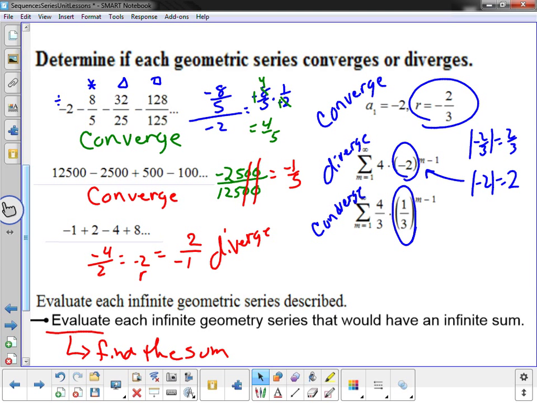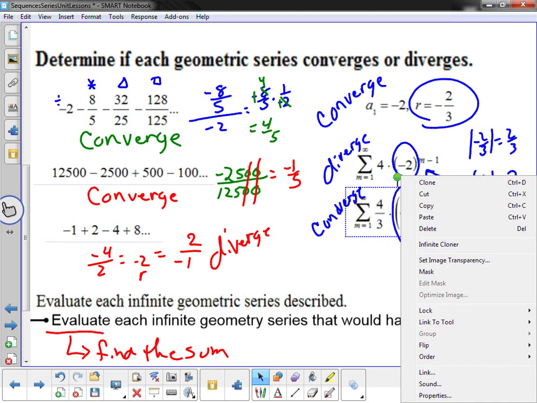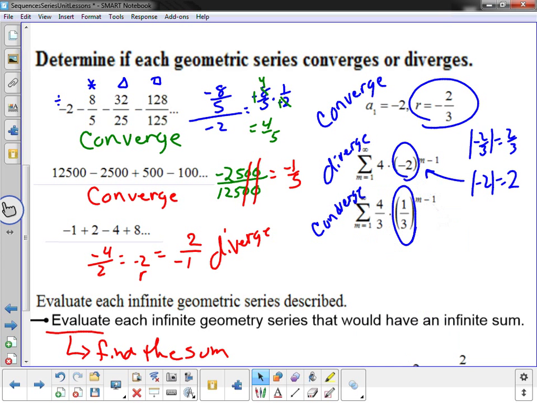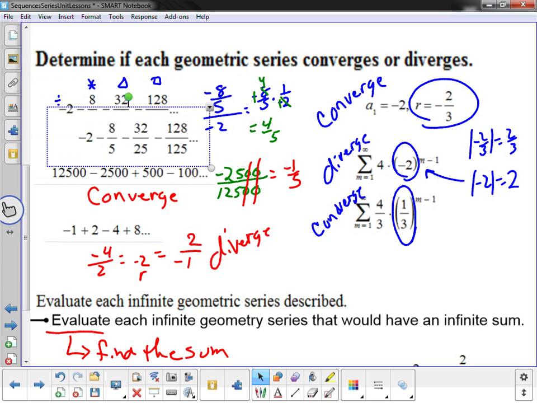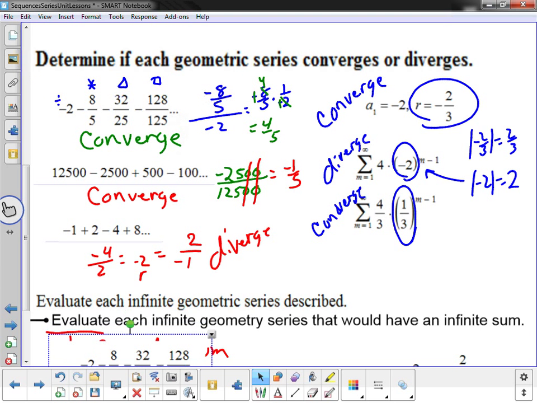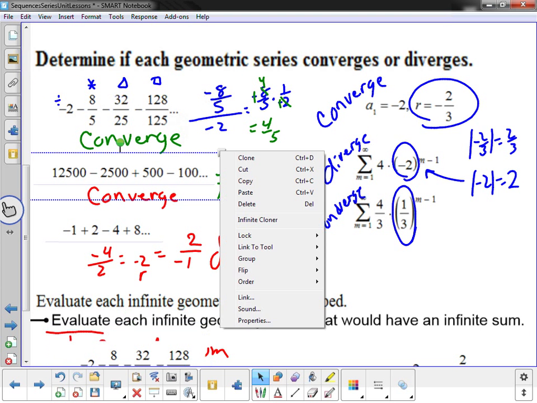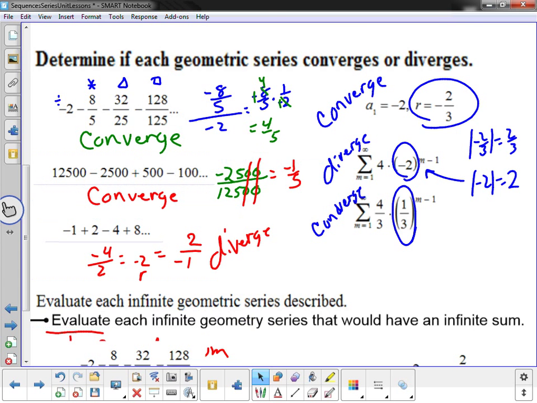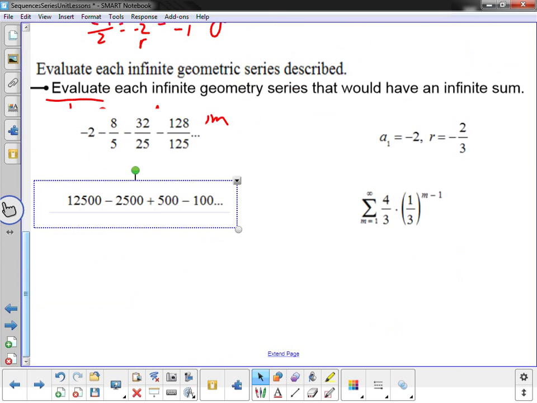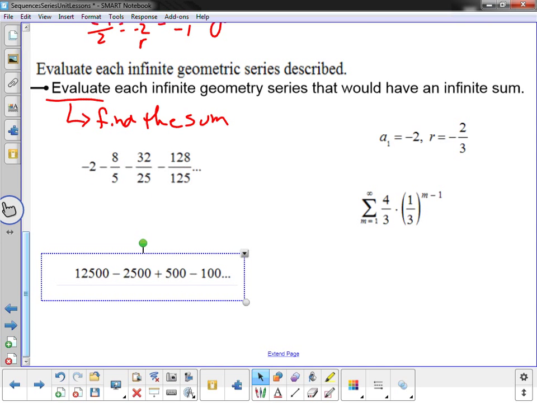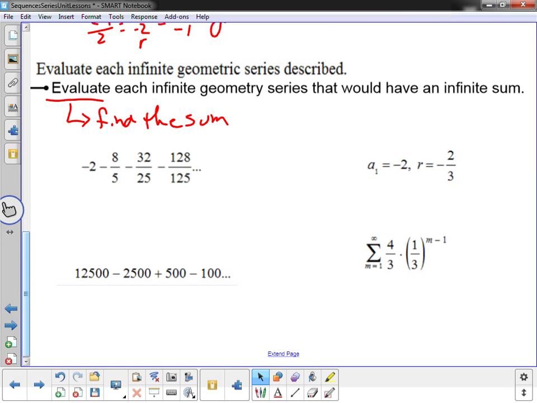So I can do this one here. I'm going to clone it, and I'm going to throw it down here at the bottom. I can do this one here, so I'm going to clone it, and throw it down to the bottom. I can do this one here, so I'm going to clone it and throw it down to the bottom. And I can do this one here, and I can clone it, and again, throw it down to the bottom. Okay, so these are the 4 problems that we have that we can do.